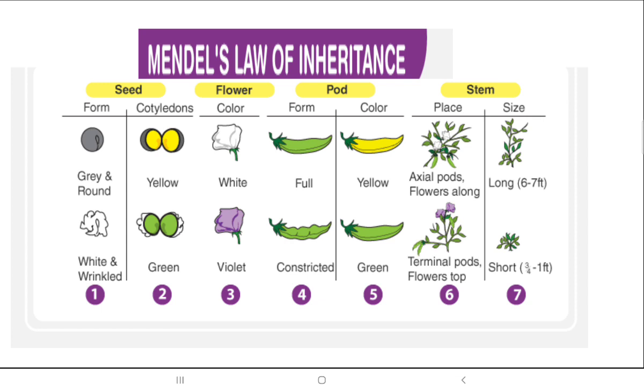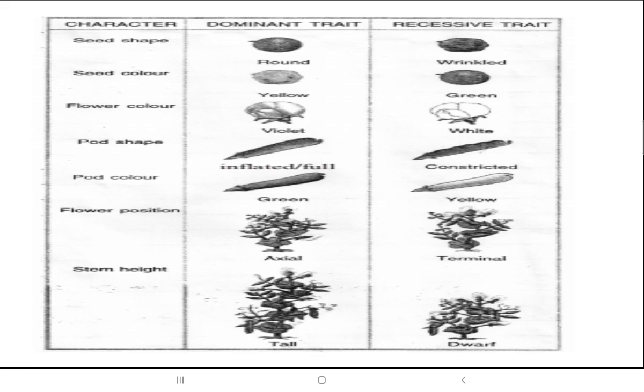Terminal means the flowers are on the top, and axial means the flowers are at the axillary buds. Then the stems are long or short. So these are the different characters and traits on which Mendel did the experiment on the pea plant and came to the observation of how inherited properties go on.